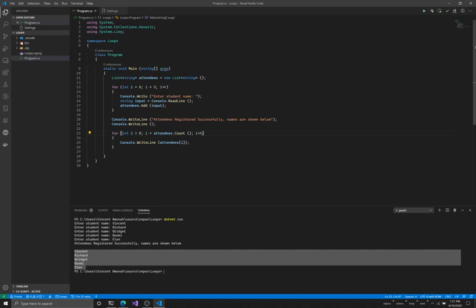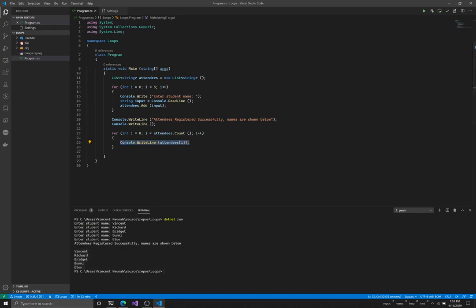But in a real world scenario, I might take these names and write them to a database, or I might send them to a course registration system that will say, okay, these students attended this class, give them this credit. And this really is all there is to loops, right? You can do super complicated things with loops, but right here I have shown you how to do one thing a number of times and how to use loops to display the contents of a list or an array. You can do the same thing with an array here.